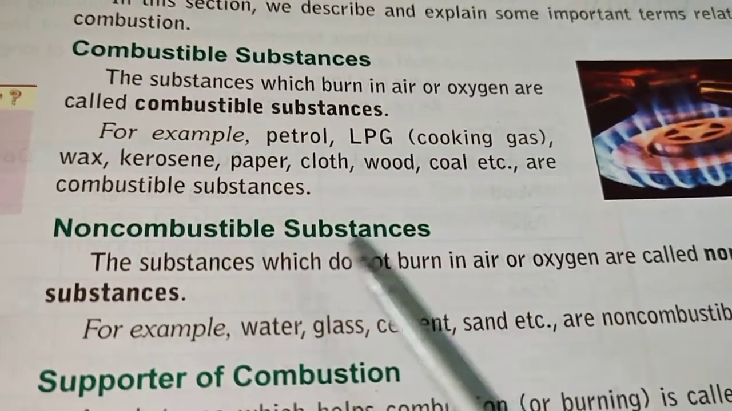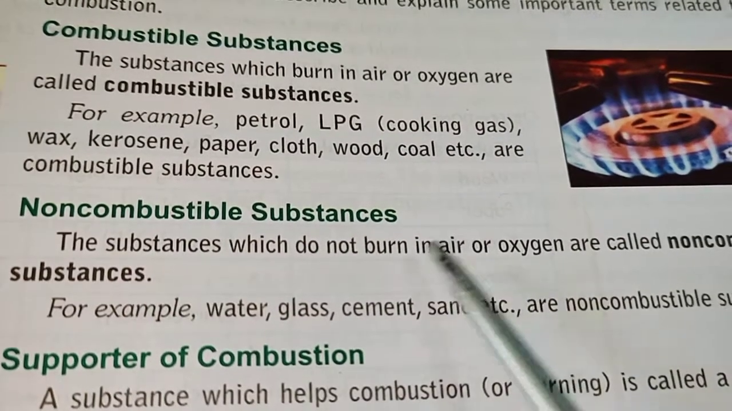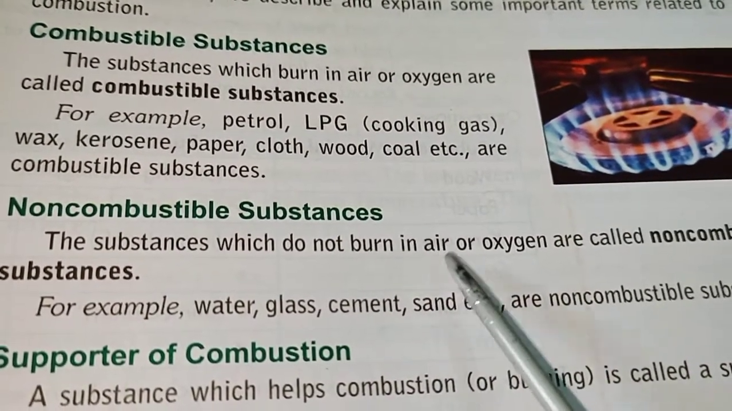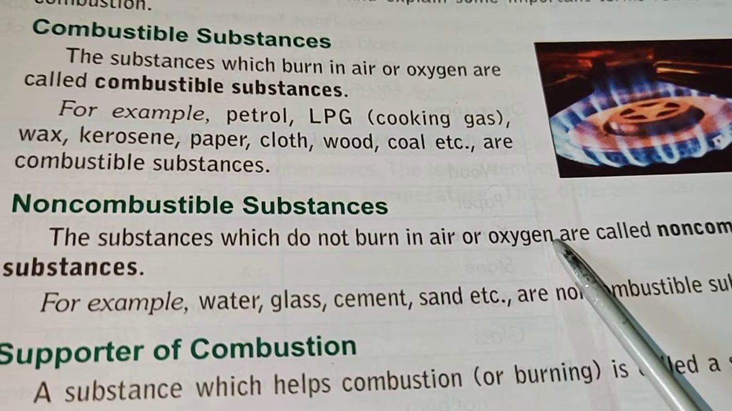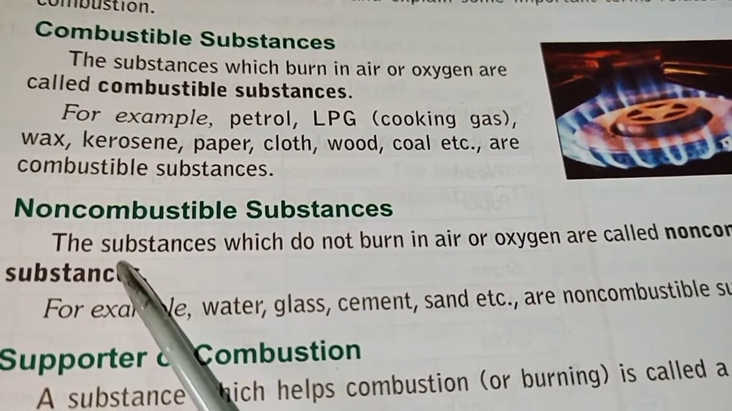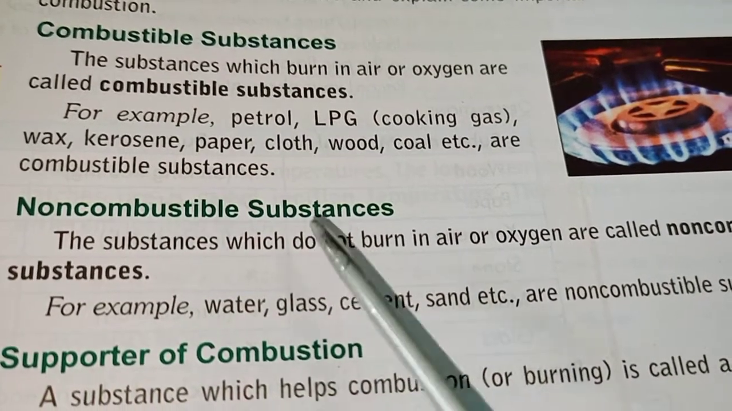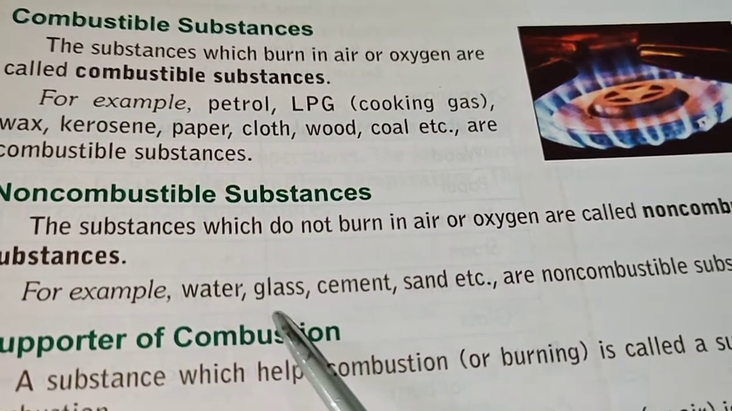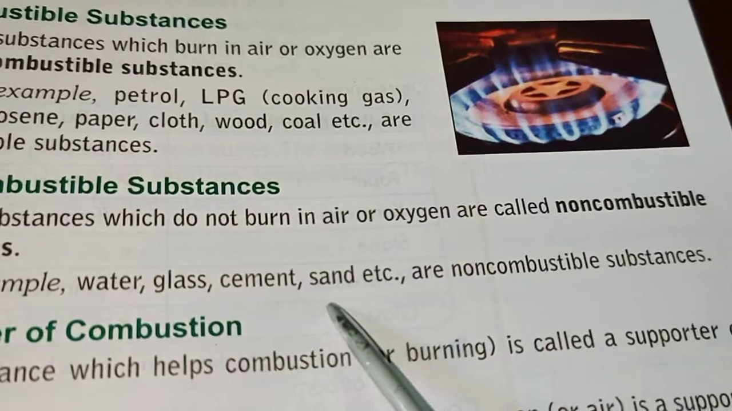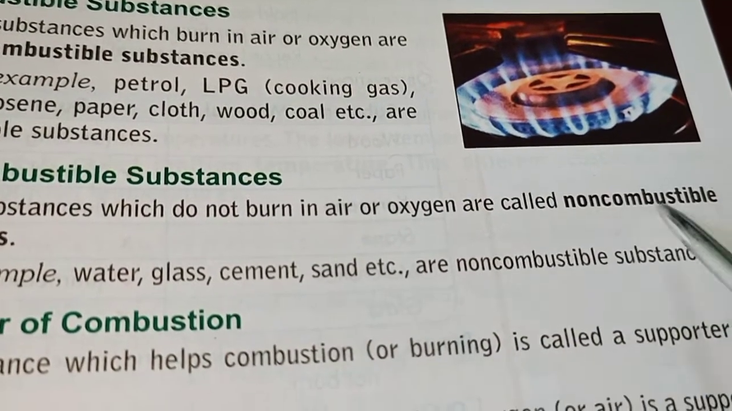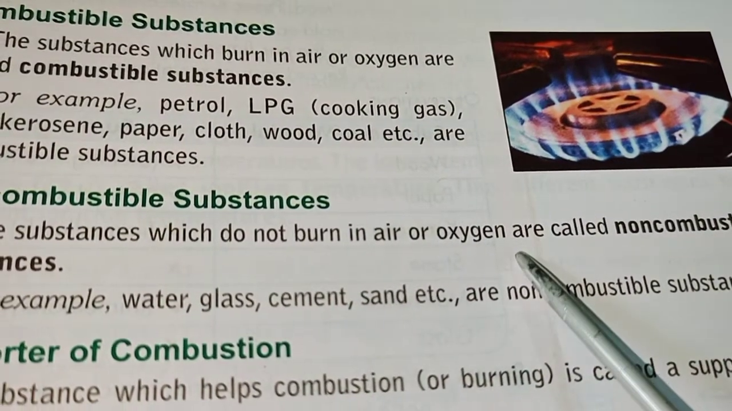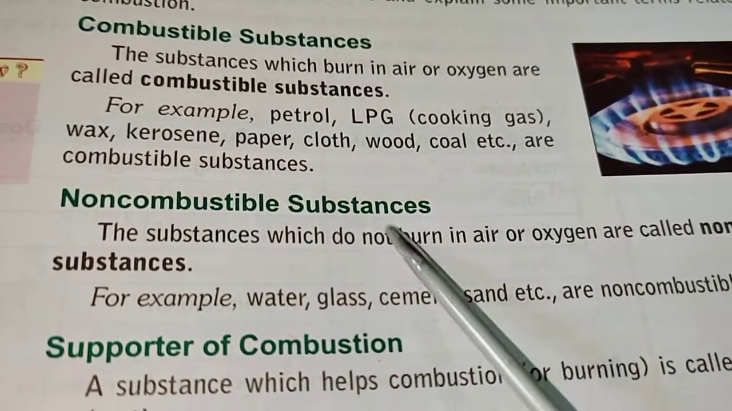Okay, so the substances which burn in presence of air, oxygen in air are known as combustible substances. But there are some substances which do not burn in air or in presence of oxygen. They are known as non-combustible substances. Even if fire is added to them, they do not burn. For example, water, glass, cement, sand. Okay, these are the non-combustible substances which do not show burning in air.